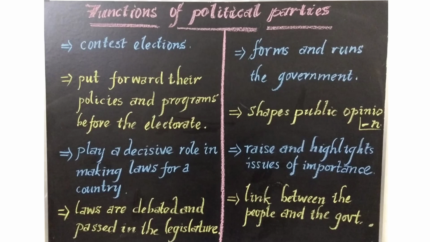And one more thing is that the political party also has to act as the opposition party. In each and every democratic country, after the election, the political party which gets the majority vote becomes the ruling party, and the party which gets the minority vote becomes the opposition party. So it is one of the important functions of the political parties to act as an opposition party also. As an opposition party, it has to criticize the activities of the ruling government. So these are the important functions of a political party.